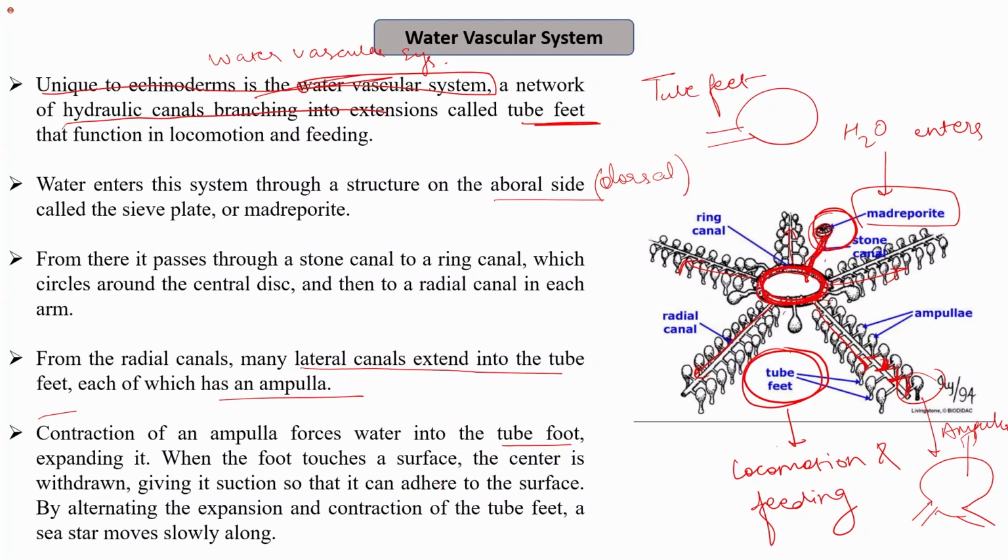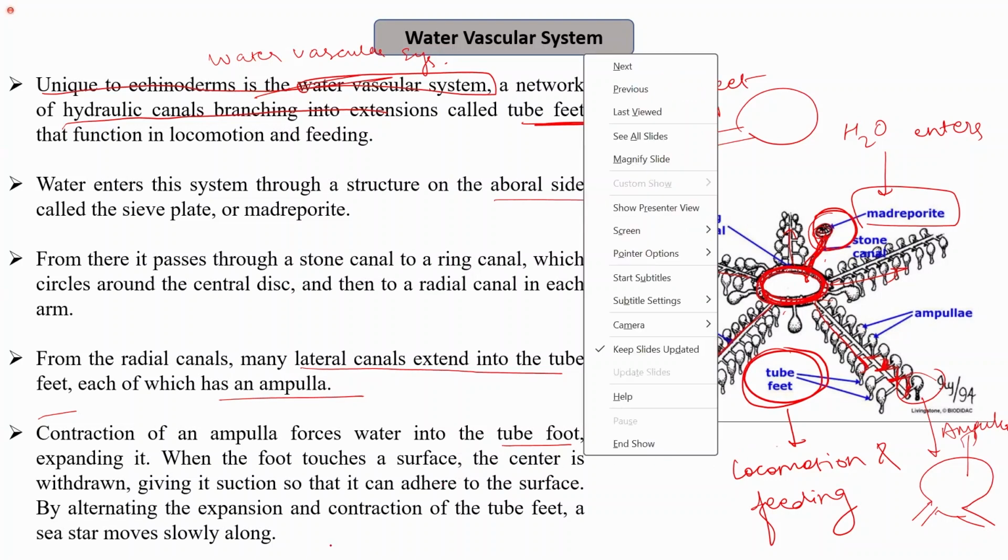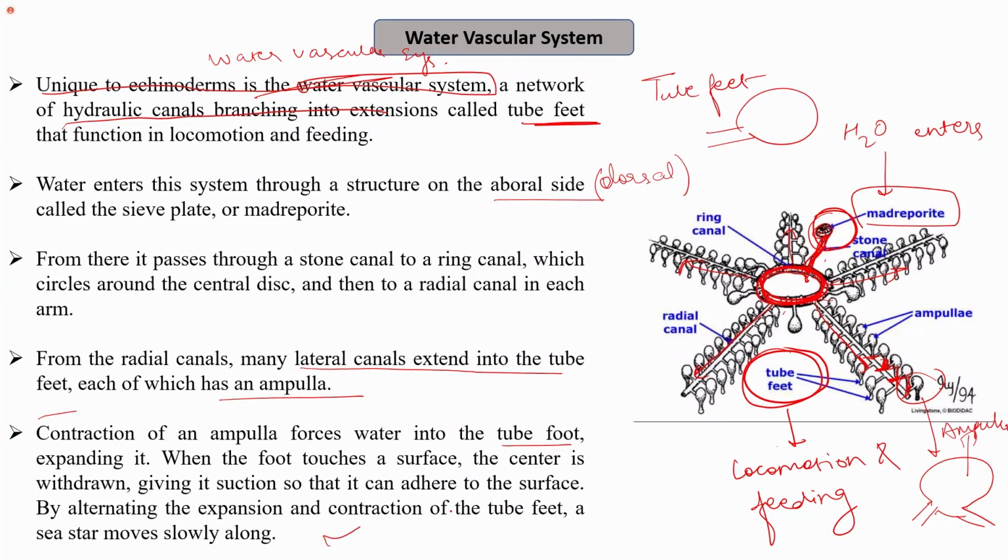Now, by altering the expansion and the contraction of the tube feet, our sea star moves slowly along. Once the tube foot is extended, it provides a suction, allowing the adherence of the echinoderm to the substrate. And once it needs to move, it undergoes contraction. So the expansion and the contraction of the tube feet helps in locomotion.